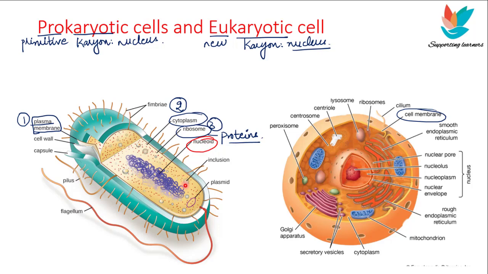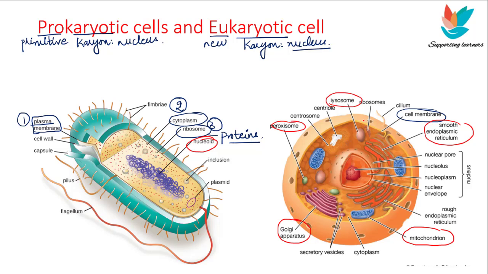Next difference that we see here in the prokaryotic cell, there are no membrane bound cell organelles. Okay, membrane bound cell organelles are found in eukaryotes. For example, the endoplasmic reticulum, mitochondria, Golgi apparatus, lysosomes, and peroxisomes are all membrane bound organelles.